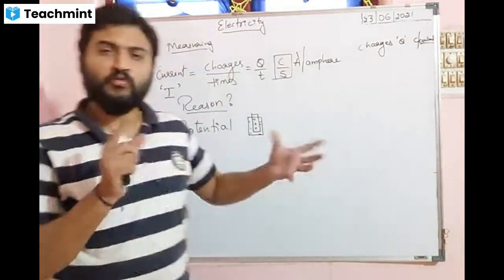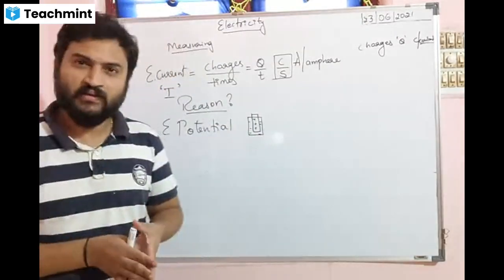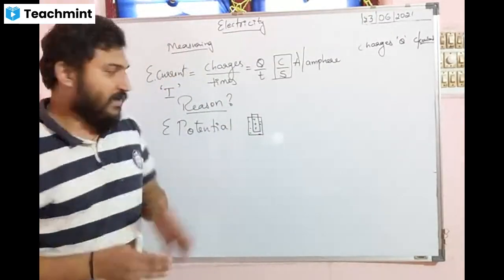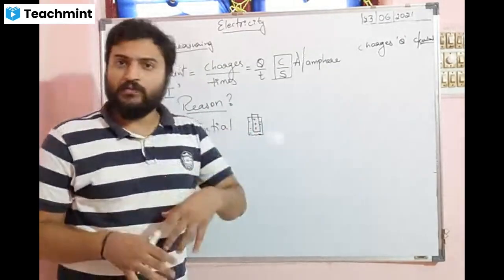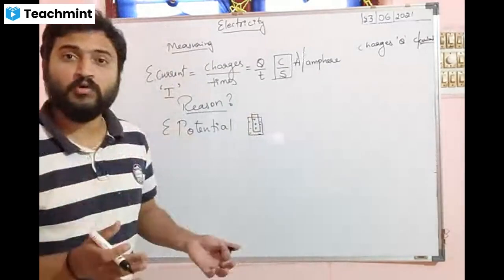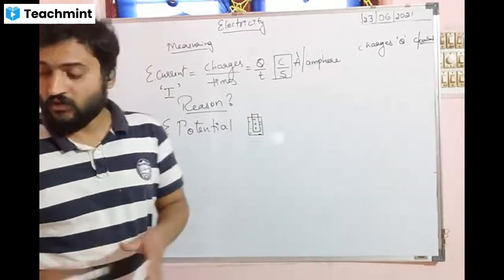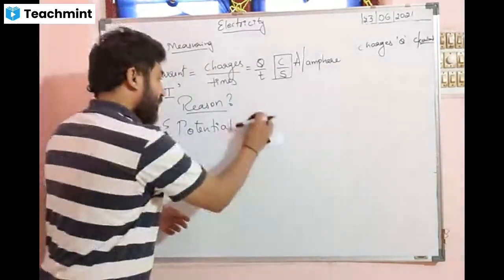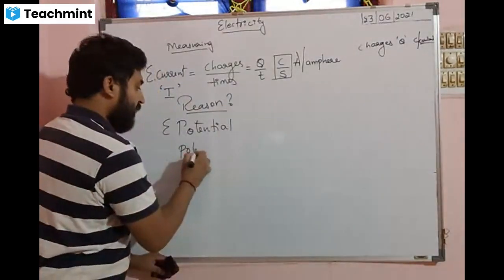Sir, if we use a cell for one or two months, the potential will be less, isn't it? Then if it is a brand new cell, it will have more potential. The more difference, the bulb glows more brightly. So this is called electric potential and potential difference.